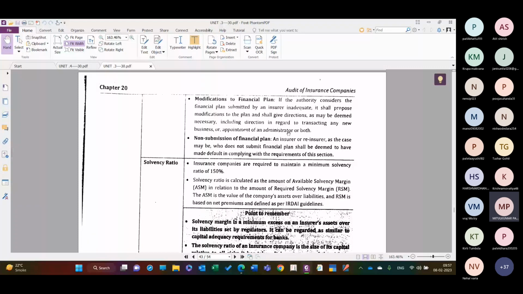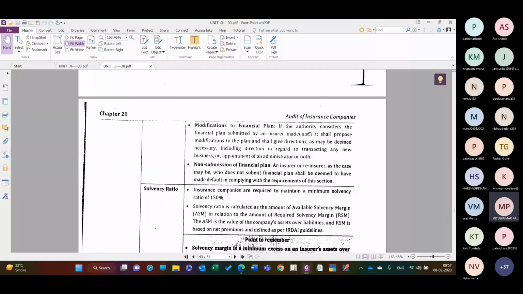तो फिर वो डायरेक्शन दे सकता है कि आपका प्लान अप्रोप्रिएट नहीं है and it will not meet the level of solvency which we prescribe, तो फिर वो आपको मॉडिफिकेशन भी सकते हैं, डायरेक्शन भी दे सकते हैं and then the insurance companies have to follow those directions.